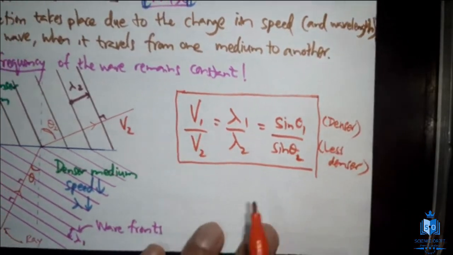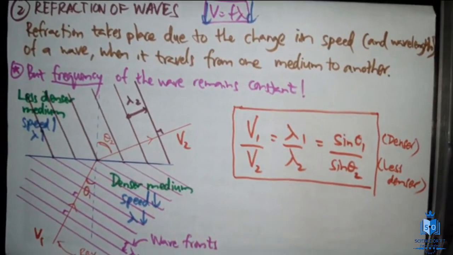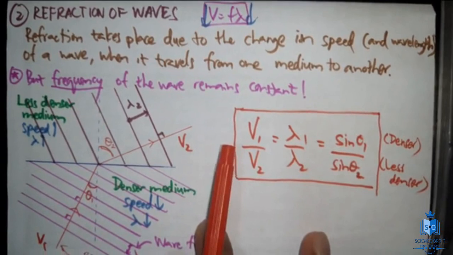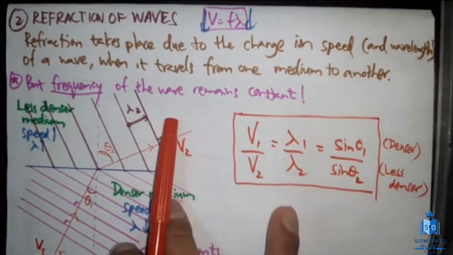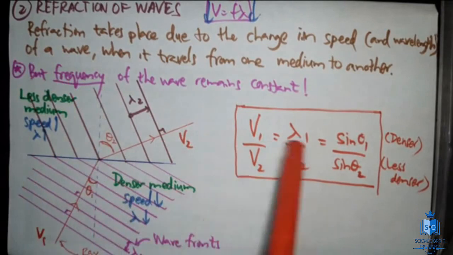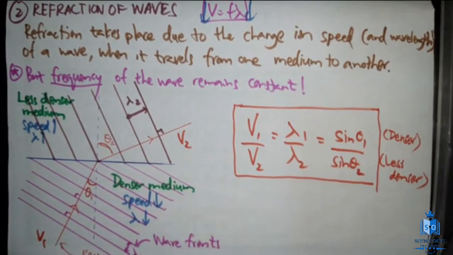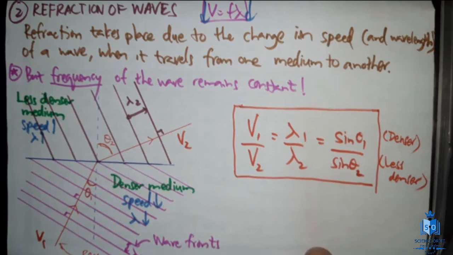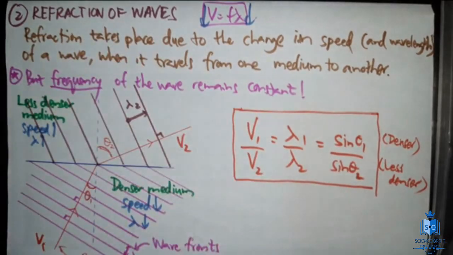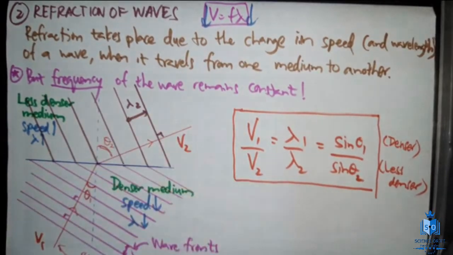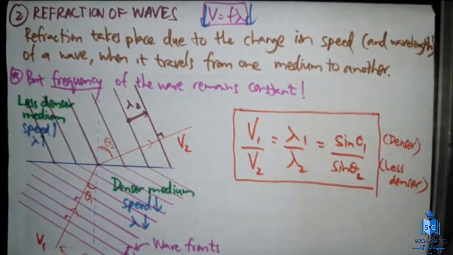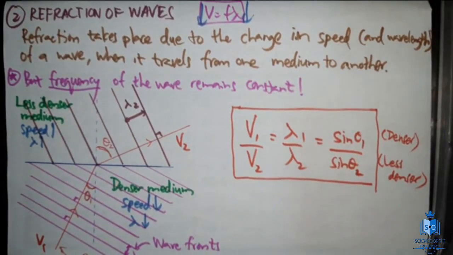You will understand this equation much more clearly when we study light, because in light we normally focus more on refraction. For the time being, this is the relationship between these components when it comes to refraction under this lesson. In light, let's discuss this much deeper, then you will get a better understanding, hopefully. So this is the summary of refraction. Sometimes they might ask questions based on this equation, so you should be ready. How did this equation arise? We'll discuss that when we do light.